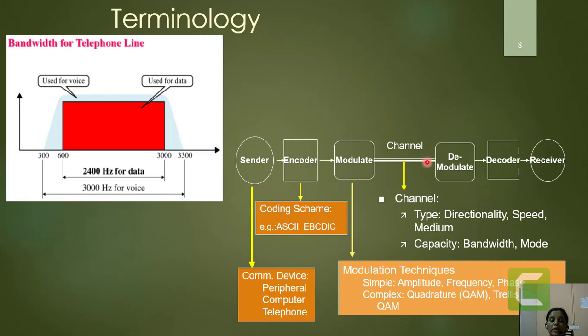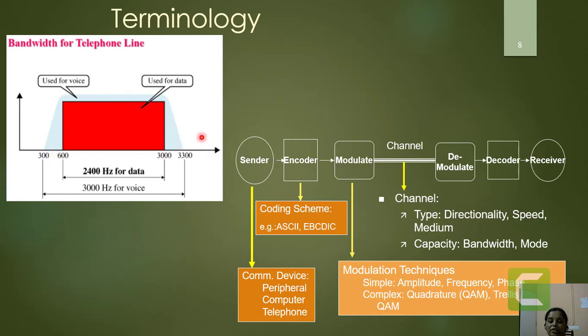Now we know that this channel is a voice channel and it is working on a 3000 Hz value. But the sender who has generated the transmission signal has the information present in the signal frequency range from 600 Hz up to 3000 Hz only. So here we can see that our transmission signal bandwidth is less as compared to this channel bandwidth.